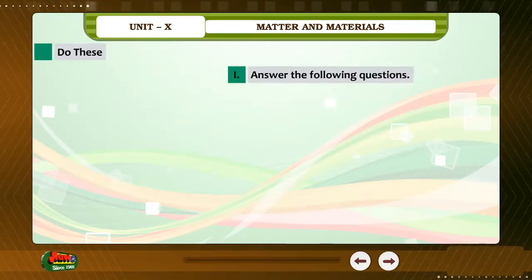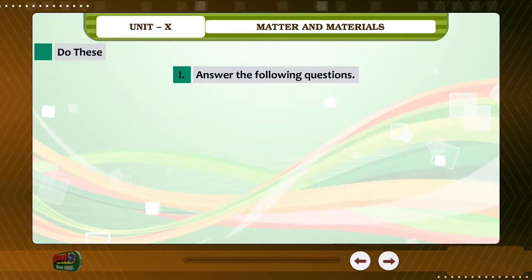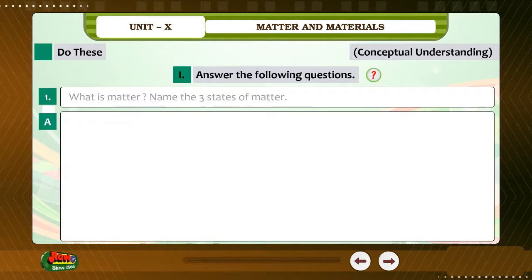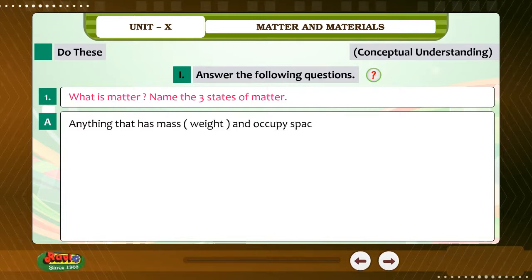Do these. 1. Answer the following questions. Conceptual understanding. 1. What is matter? Name the 3 states of matter. Answer. Anything that has mass, weight, and occupies space is called matter.